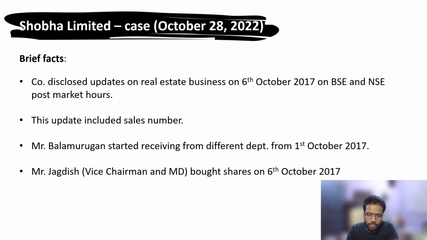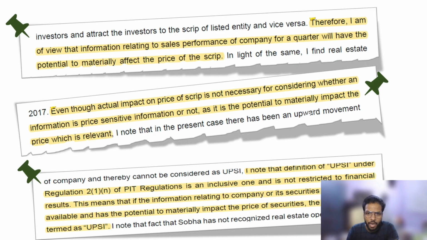Now, the most interesting part is, first of all, whether this sales number can be construed as a UPSI or not. That's the whole question in this case, because that person was charged with non-compliance, I would say, trading on the basis of the UPSI. The only number visible there is a sales number, which SEBI picked during the investigation. And how they interpret this sales number, I just used the extract of this order.